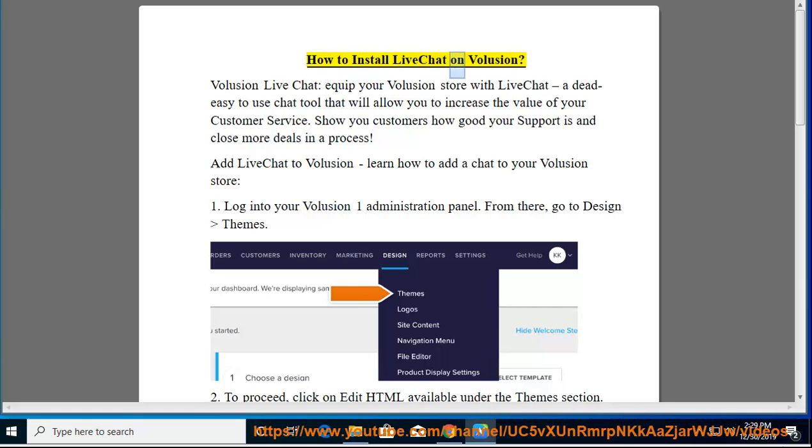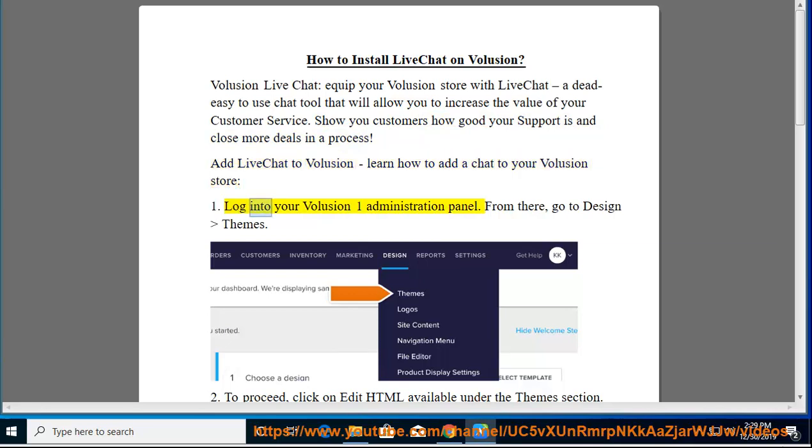How to install LiveChat on Volusion. Volusion LiveChat. Equip your Volusion store with LiveChat, a dead easy-to-use chat tool that will allow you to increase the value of your customer service. Show your customers how good your support is and close more deals in the process. Add LiveChat to Volusion. Learn how to add a chat to your Volusion store.